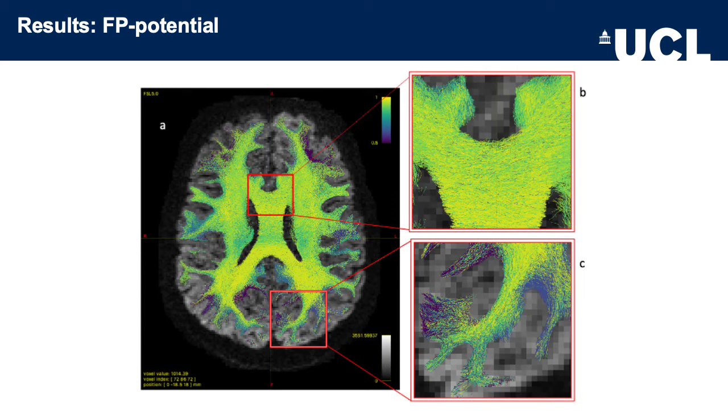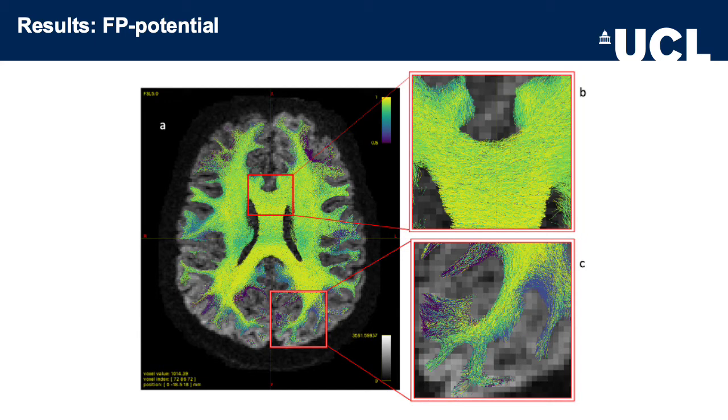Here we show the false positive potential of connections in the brain. Yellow corresponds to a high false positive potential, and blue corresponds to a low false positive potential. Here we see regions close to the cortex resulting in a lower false positive potential, whilst a large proportion of connections running through central regions had a higher false positive potential. Many potential pathways run through the central regions, meaning any individual pathway is not essential to explain the data, leading to a high false positive potential.